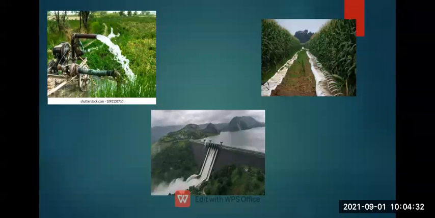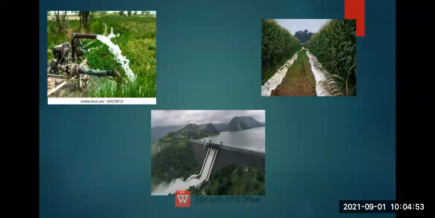Sometimes ponds are used, and wells also. You can see in the picture a farm, a field, in which the farmer is doing irrigation, watering the plants. So this water comes from one place to another. This is one example.